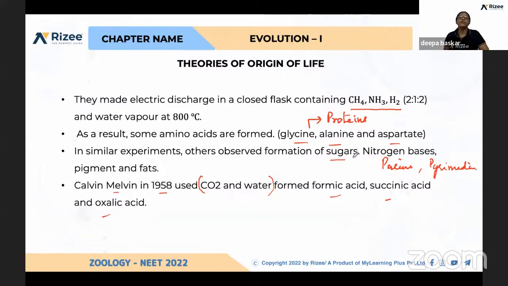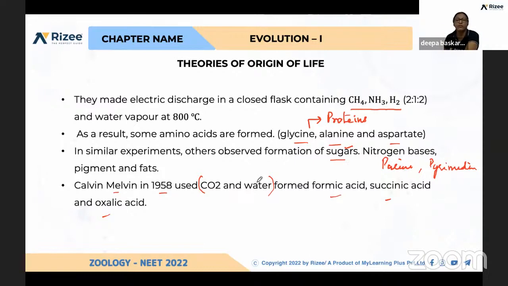By different combinations of different molecules, they developed sugars, monosaccharides, and from monosaccharides, polysaccharides. And again nitrogen bases: by combining different substances, purine and pyrimidine bases developed, and from that nucleic acids evolved. And one more example: different acids like formic, succinic, and oxalic acids developed under the same conditions that Urey and Miller provided.